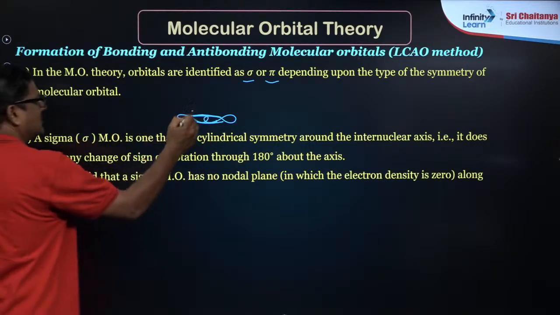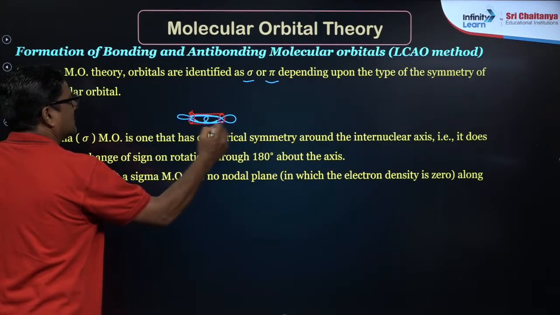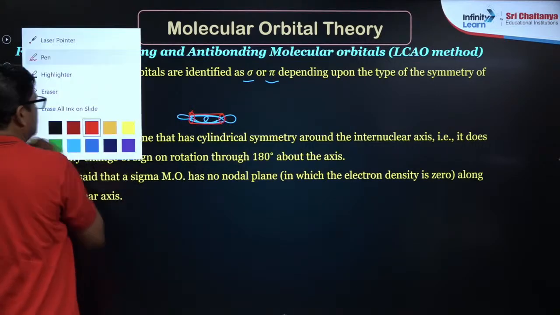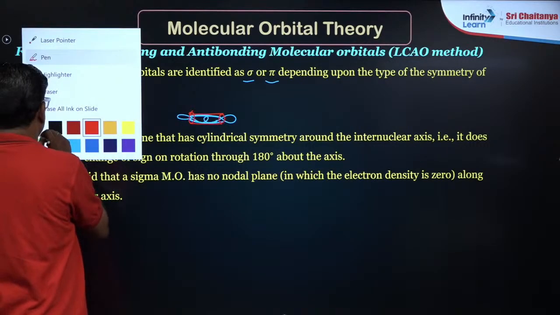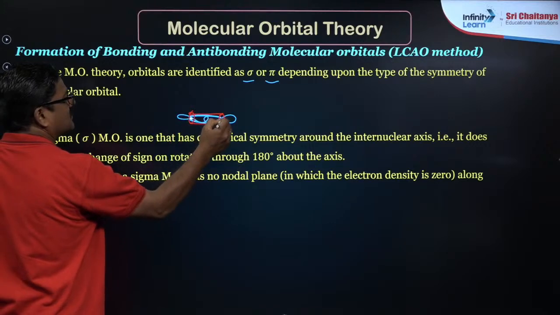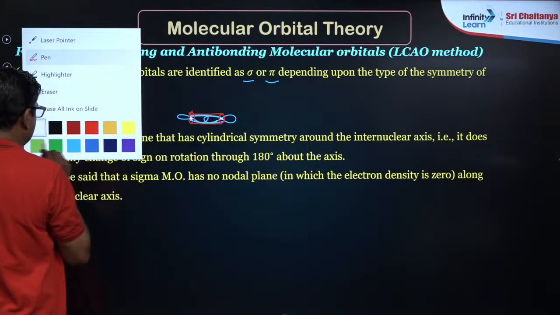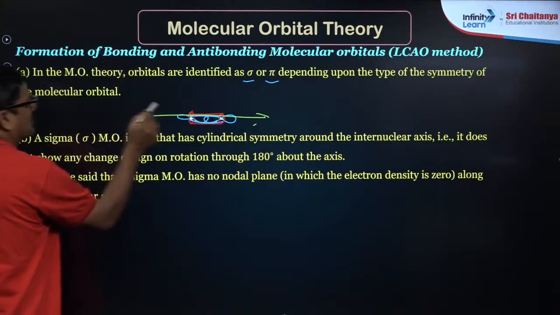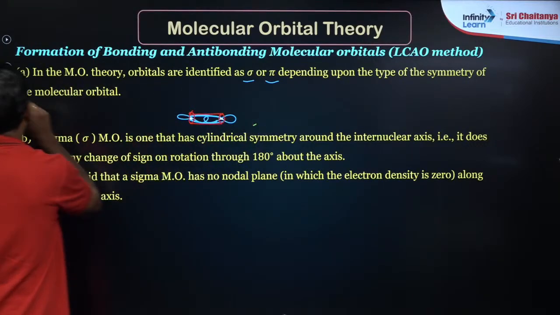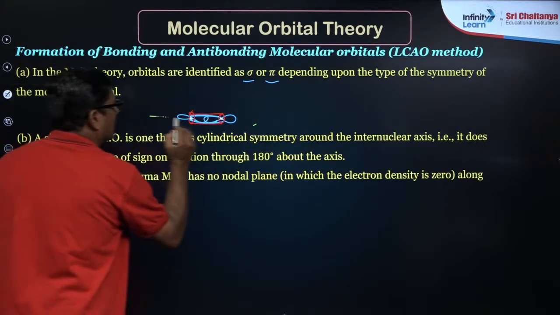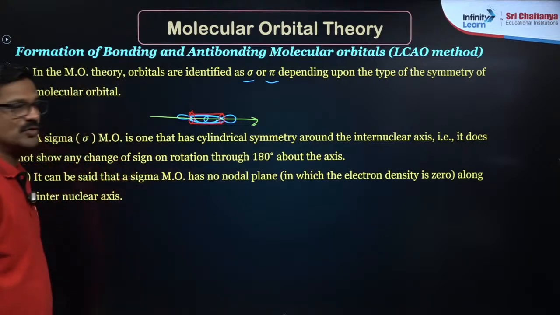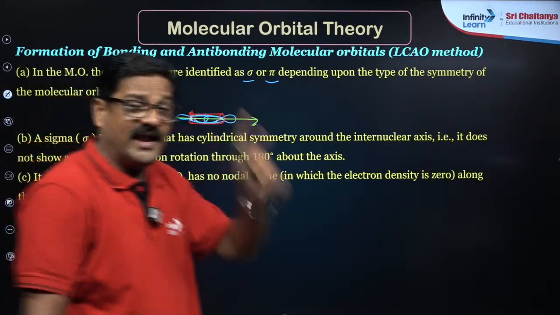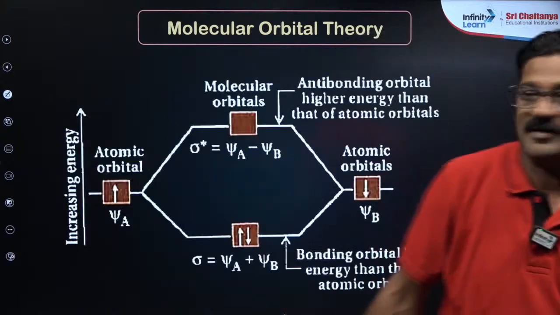How do we see cylindrical symmetry? This is your nucleus and this is your nucleus, and this is the internuclear axis. Around the internuclear axis you can see a cylinder. That is what you can call a sigma bond.